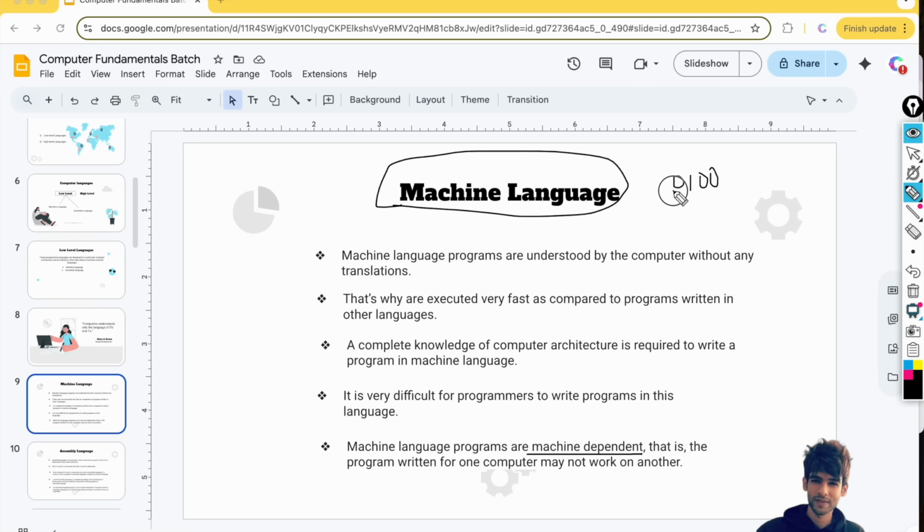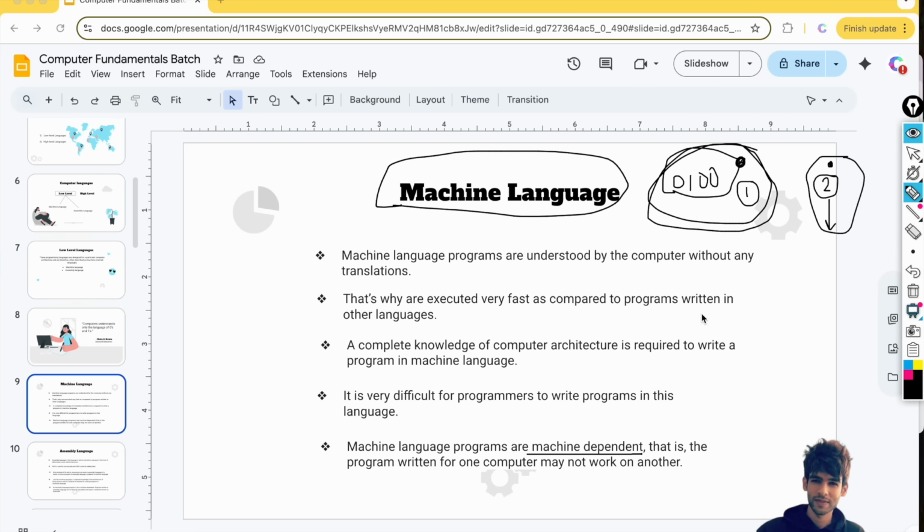If you write the program in machine language in 0 and 1s, it will run on one Windows computer. But if there is a Windows computer with a different architecture and processor, and you execute this program written in 0 and 1, it will not work there. That is machine dependent. It will work only in its own system, not in other systems.